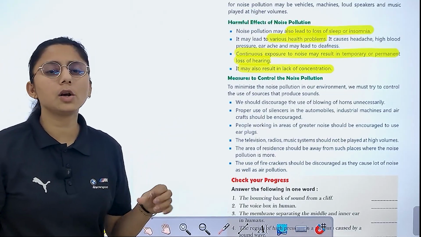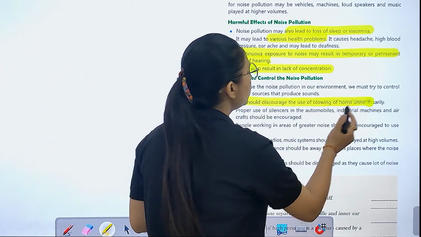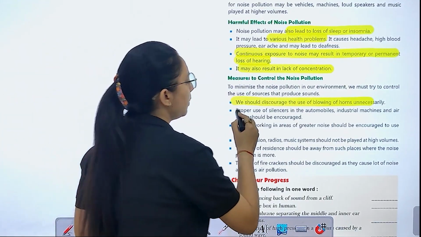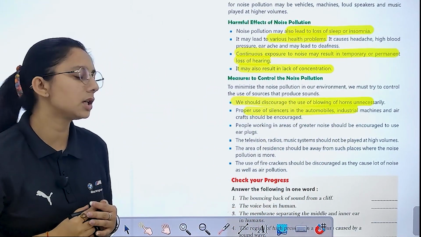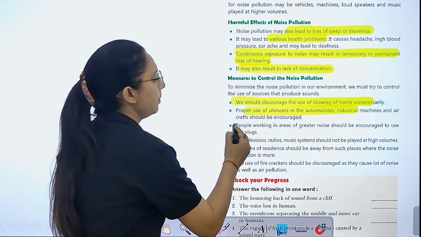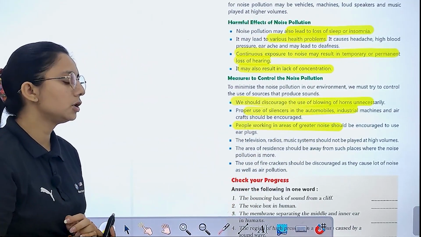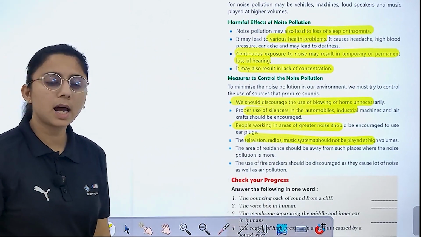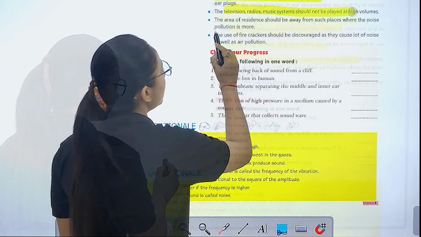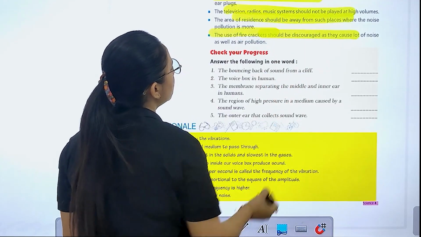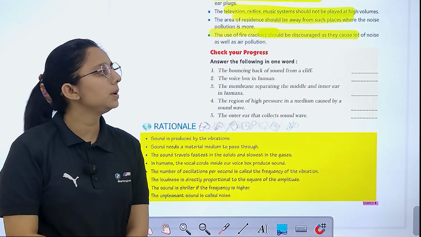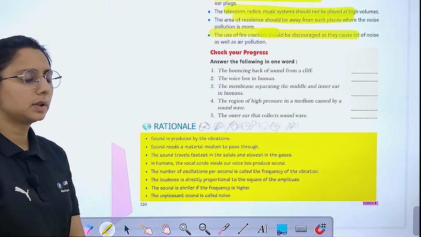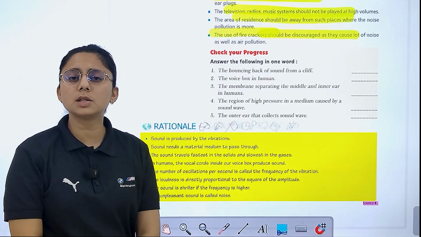Now, measures to control noise pollution. We should discourage the use of blowing horns. You have seen people keep blowing horns for no reason; we should not do that. Proper use of silencers. Industrial machines should have silencers. People working in areas of greater noise should be encouraged to use earplugs. Television, radios and music systems should not be played at high volume. Right? The area of residence should be away from such places. The use of firecrackers should be discouraged as they cause a lot of noise as well as air pollution. Right? Now this is all about this chapter.